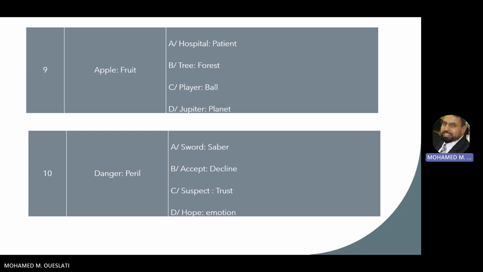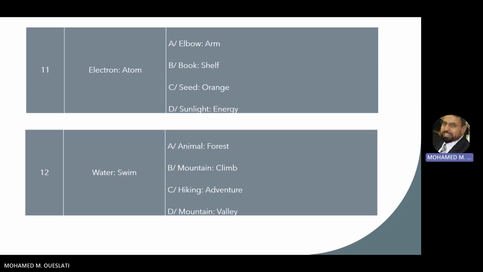We move to the next. We have electron and atom. So we said that electron is one part of an atom. So it is part of a whole, if you want to say. And the right answer for this one is seed and orange. So we talk about seed is part of an orange, and the same electron is part of an atom. So the right answer is seed, orange.